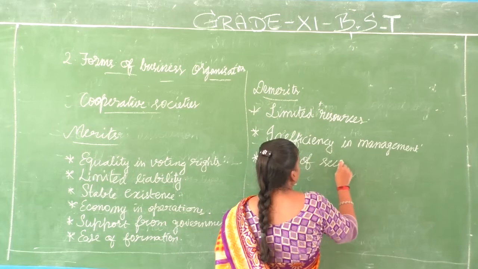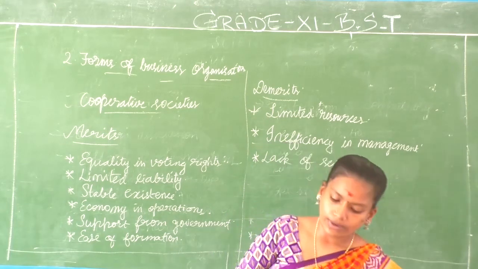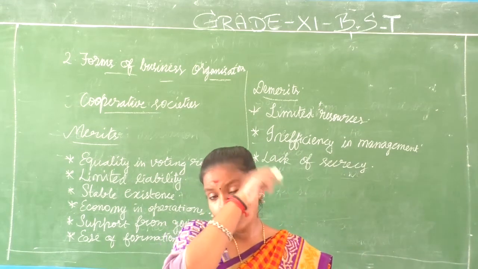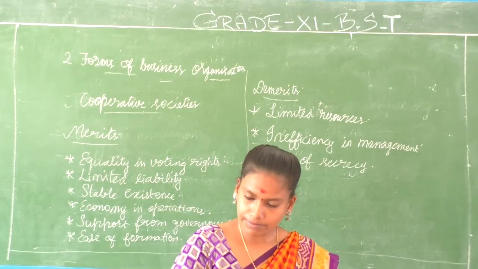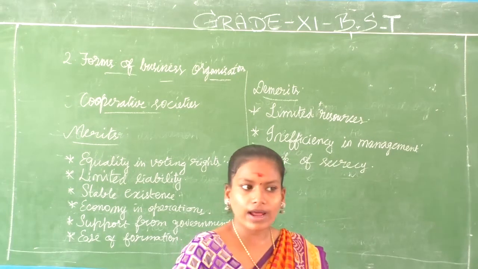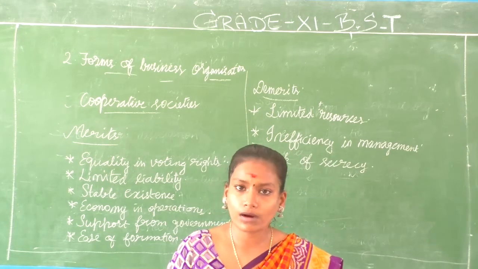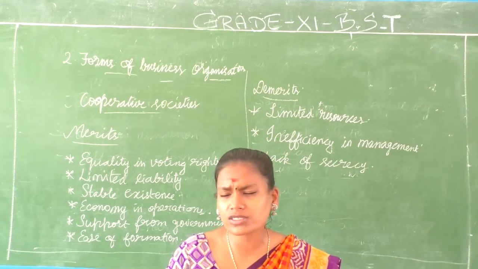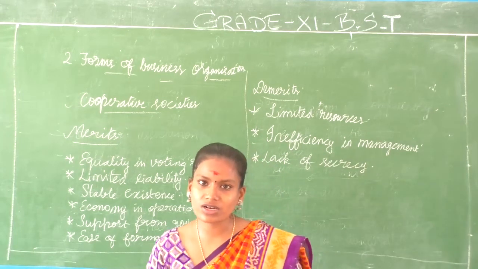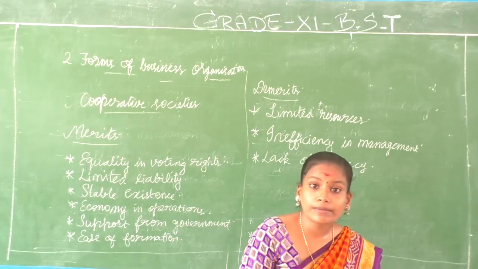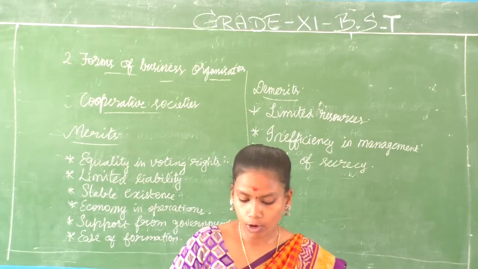Why do we say lack of secrecy? We are registered. Once you are registered, you have to go according to the Societies Act. Whatever they say, you have to present it. If they ask you to present your accounts, you have to present it. So there is no secrecy in what you are doing. About your accounts, about your operations, anything is not secret. Right? Because you are registered. Once you are registered, you are answerable to people. Okay, that's why we say that lack of secrecy.